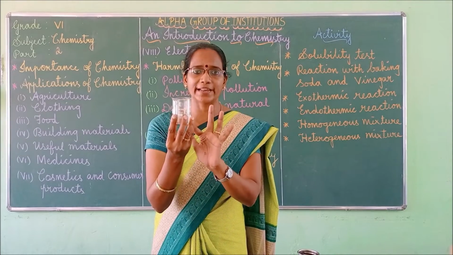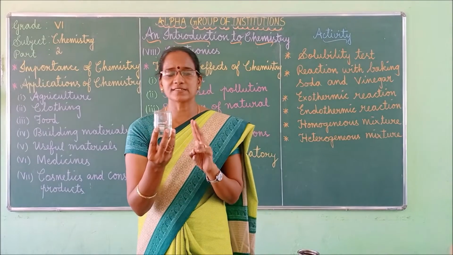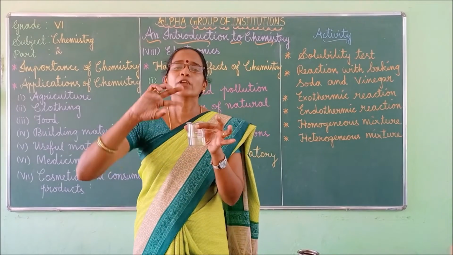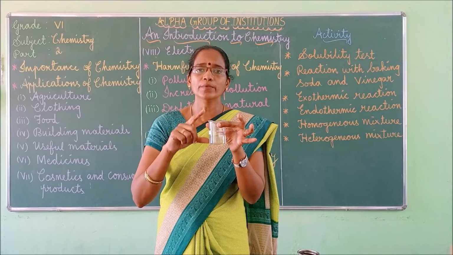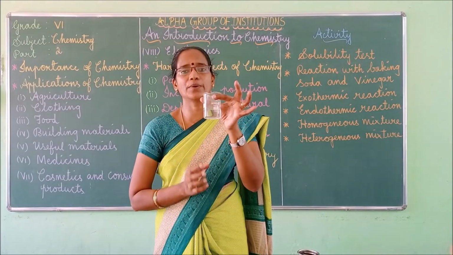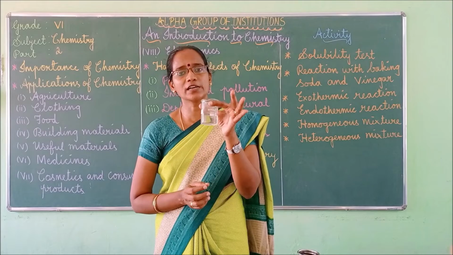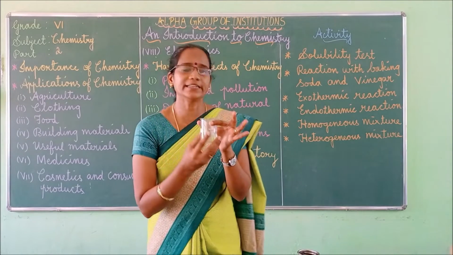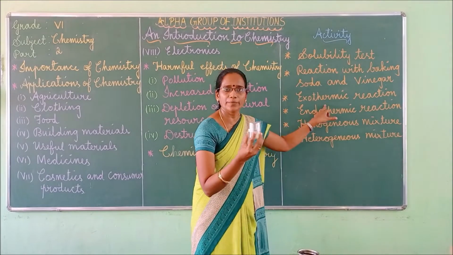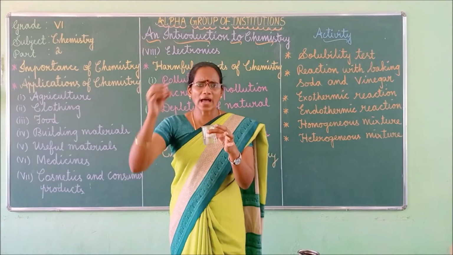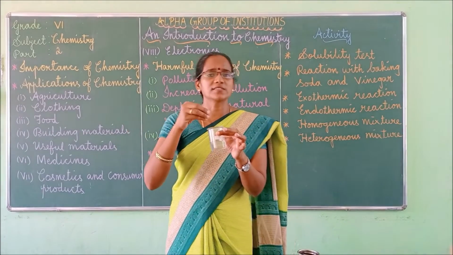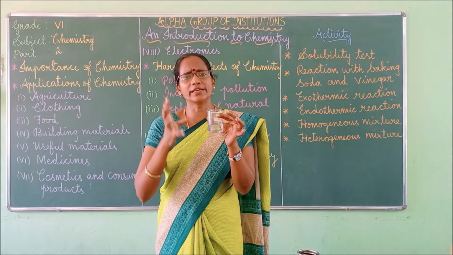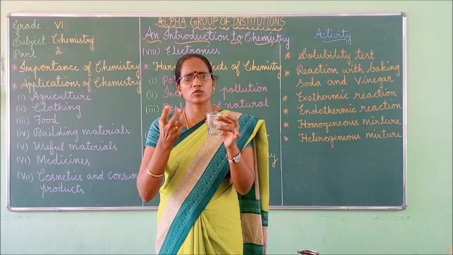Heat is liberated. So two substances I have added, one is water, another one is caustic soda. Both react to liberate heat. If the chemical reaction takes place with the liberation of heat, then it is called the exothermic reaction. If you add more caustic soda, it becomes very hot.